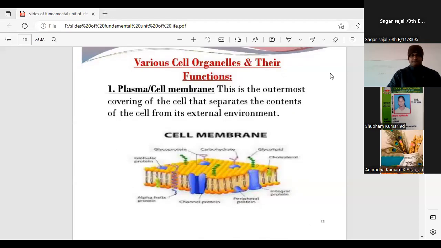Sir, plant cell has a cell wall and animal cell does not have a cell wall. Plant cell has a big vacuole and in large number, and animal cell has small vacuoles in small number. Also, plant cell has chloroplast and animal cell does not. Yes, definitely the plastids, the cell organelle. Okay, good, Sagar. Very good.